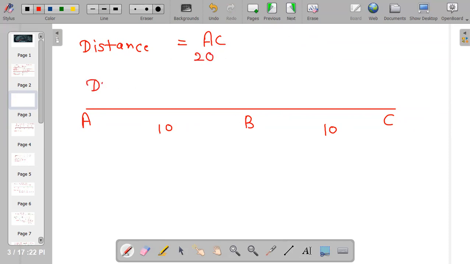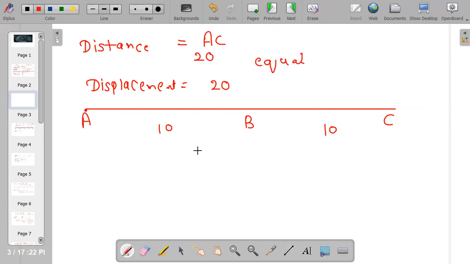What will be the displacement? In this case, displacement is also 20. What is displacement? How far you are from your origin. This is origin. From here I started, or here the boy started. Now in this case, both of them are equal.